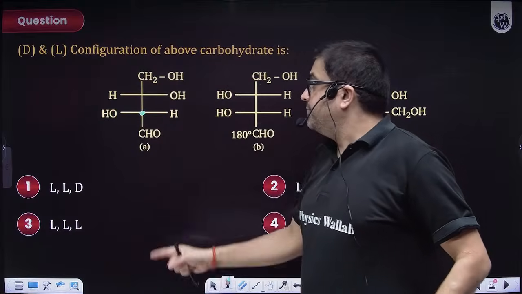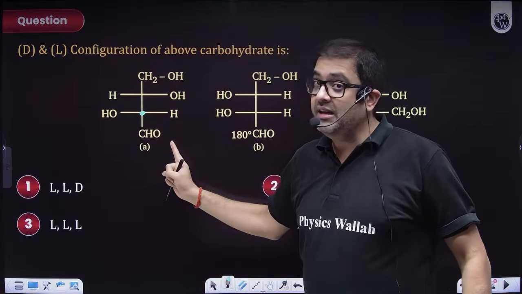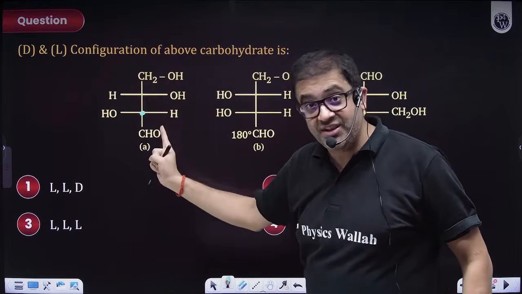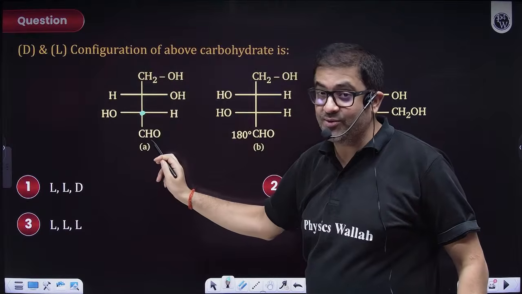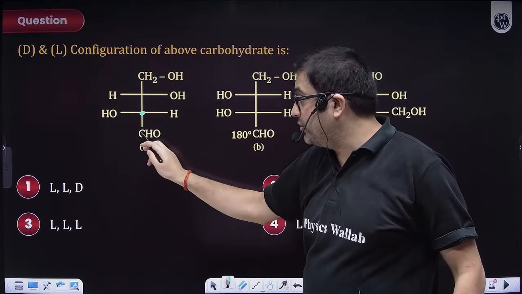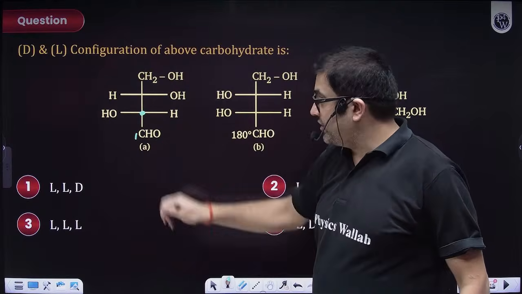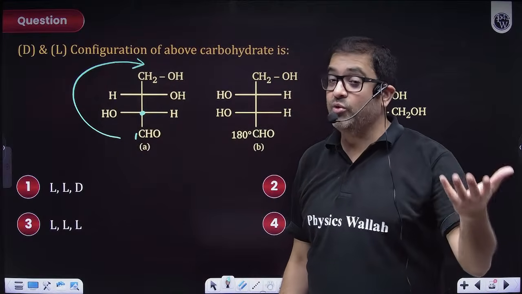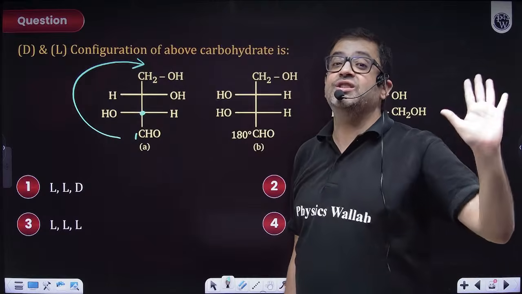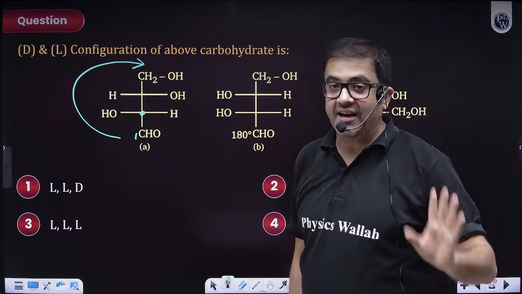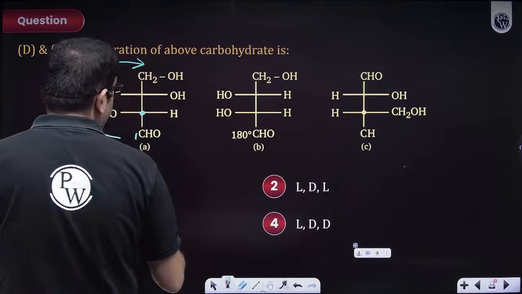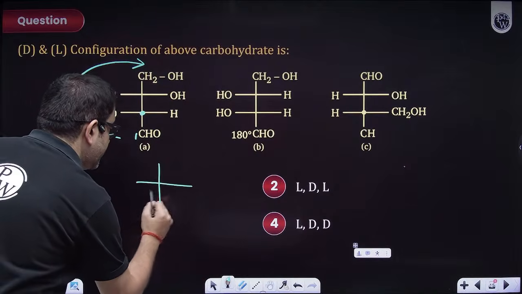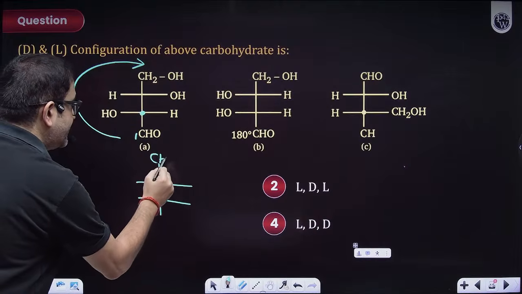Now, sir, then this is D? No, beta, because what I said, a true Fisher. So is it having carbon on the main chain? Yes. But is it the top carbon? No, sir, because if you name this compound, this will be the first carbon. So technically you have to first rotate by 180 degrees, and we know rotating by 180 degrees does not change the orientation, does not change the optical activity of the compound. So first draw its true Fisher. If we draw its true Fisher, then sir, this CHO will reach the top.